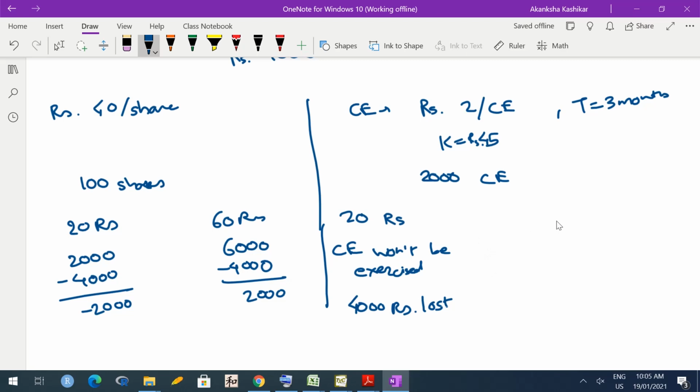On the other hand, if the share prices go to 60 rupees, now you can exercise the call option, buy shares by paying 45 rupees for each share. And how many shares can you buy? 2,000, because you have 2,000 call options. So buy shares and at the same time immediately sell them. Okay, so your profit would be 15 rupees per share and you have 2,000 such shares. So you have 30,000 rupees as your profit.